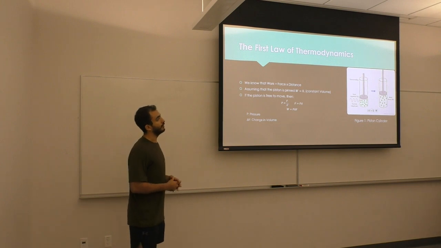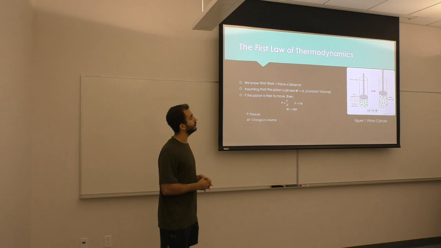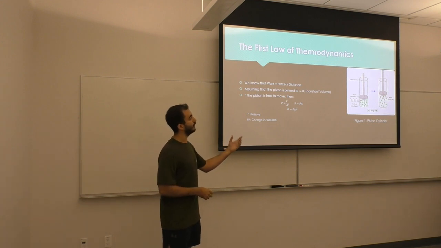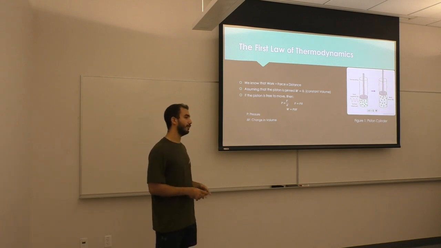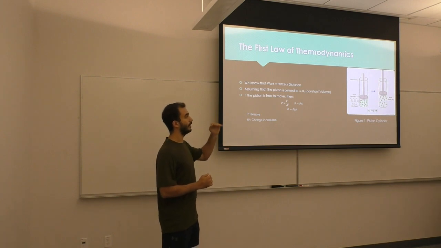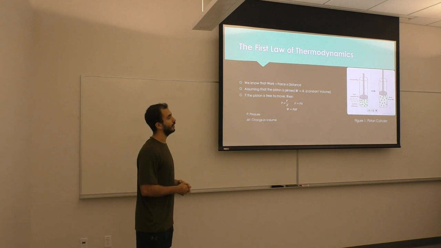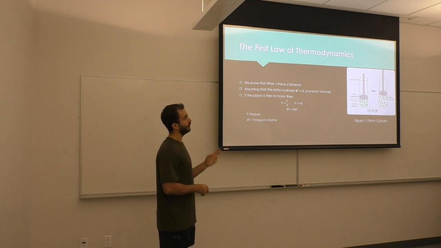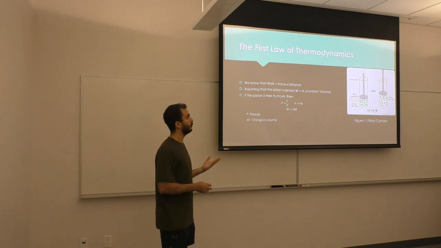Here we have a piston cylinder on the graph shown. Assuming in the first piston cylinder that the piston is pinned and cannot move, if we heat the gases inside, the temperature and pressure are going to go up, but since the piston is pinned, it's not going to move. Since work is force times distance, work is going to equal 0 since there is no change in distance.